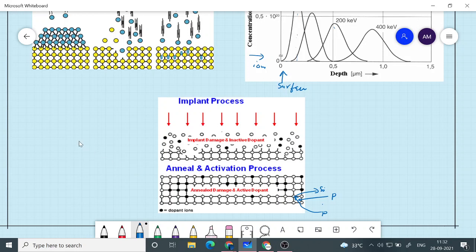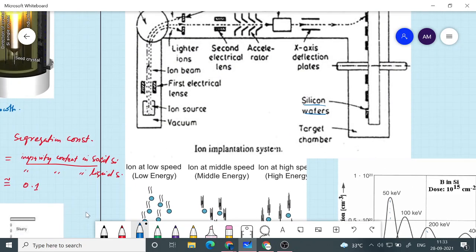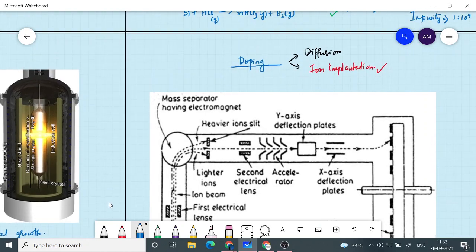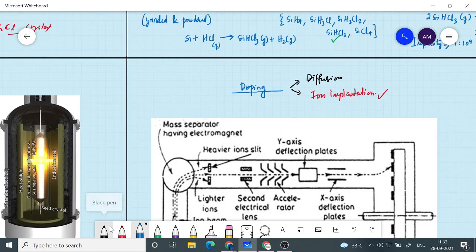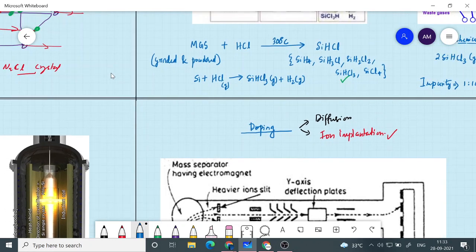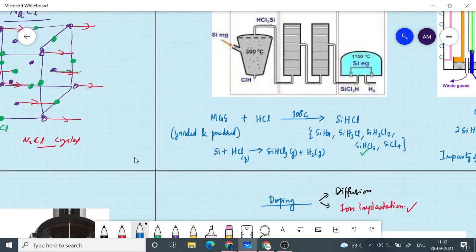Both of these are achieved through annealing. These are the steps of doping. You can have the wafer itself made as a P-type or N-type wafer, or you can selectively make certain regions of the wafer N-type or P-type by using ion implantation or the diffusion process.